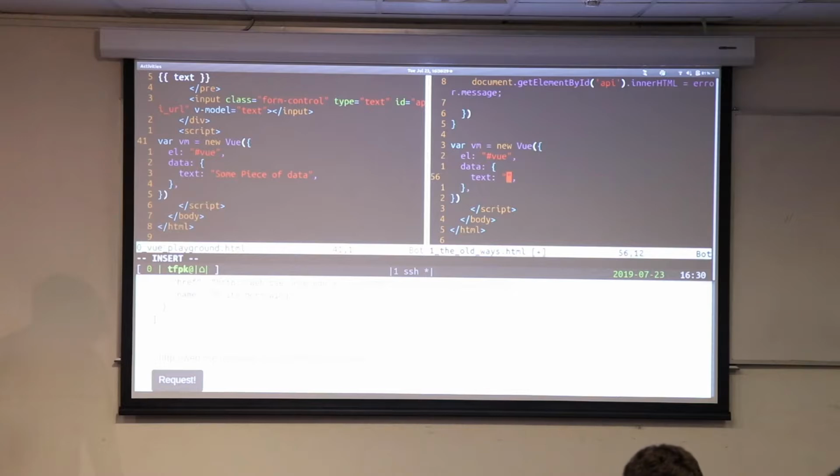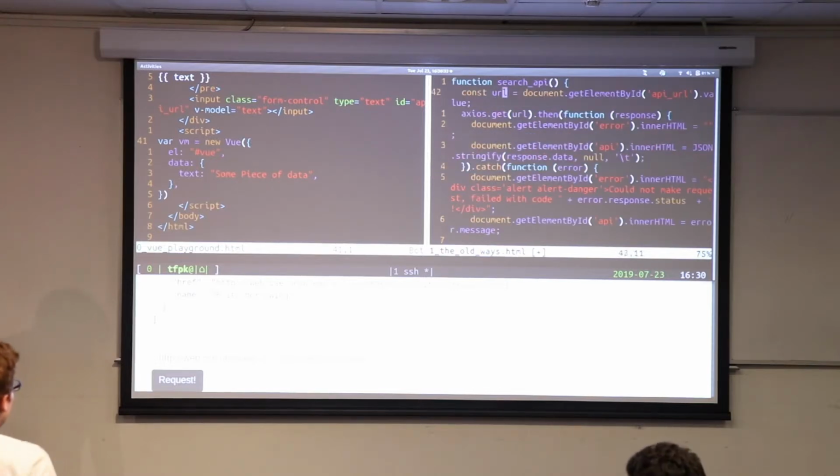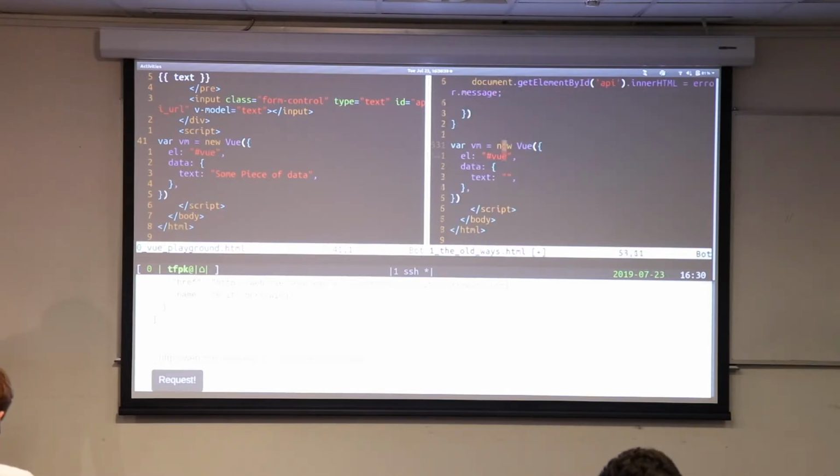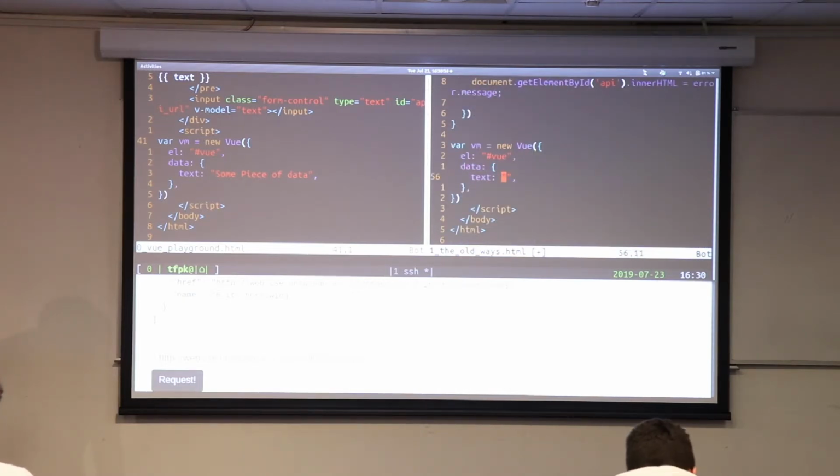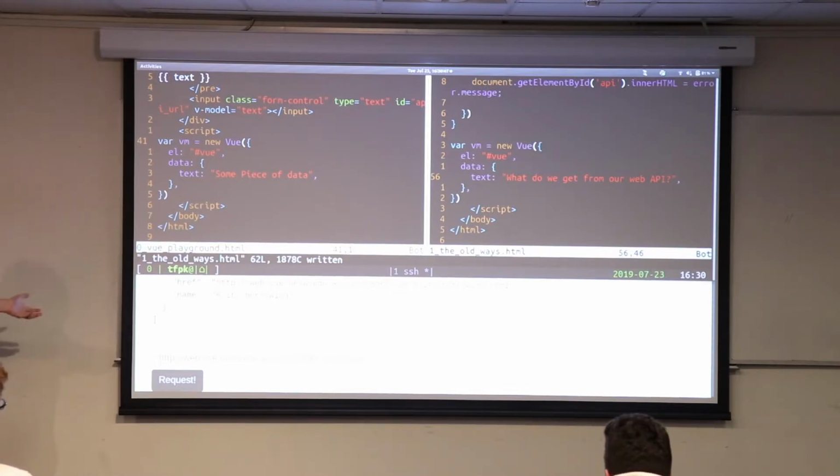And now we're also going to set this to be equal to, what do we call it up there? What do we get from our web API? Cool. So now we've got this Vue instance, and we've just got to implement it. We've just got to make it actually work, which doesn't seem too hard.